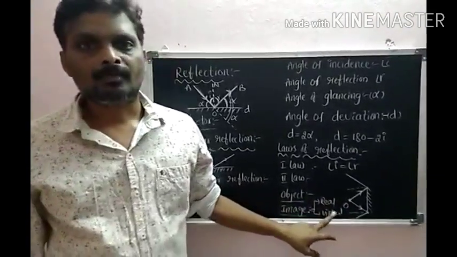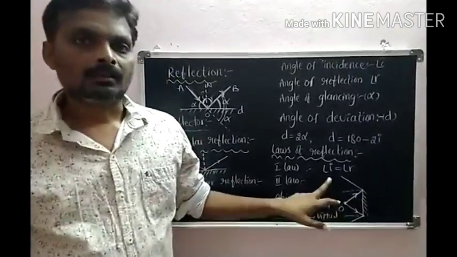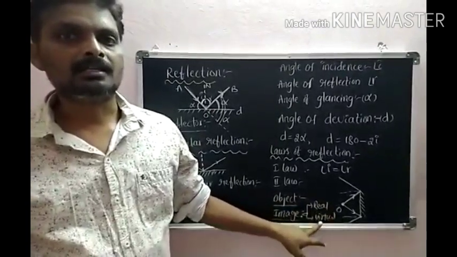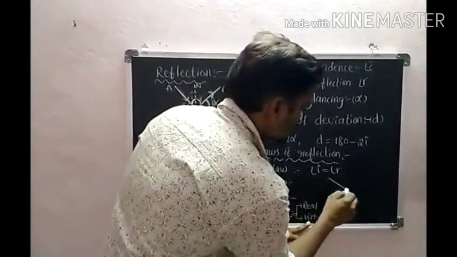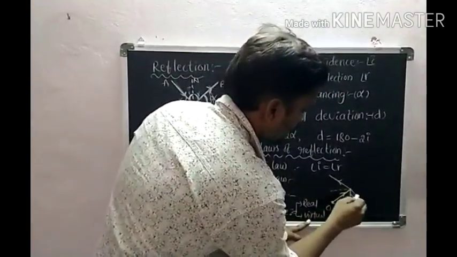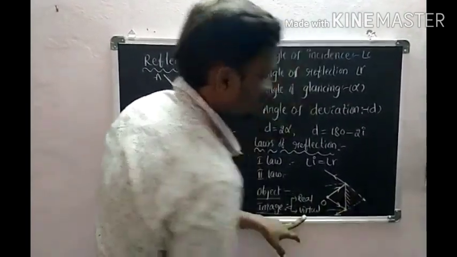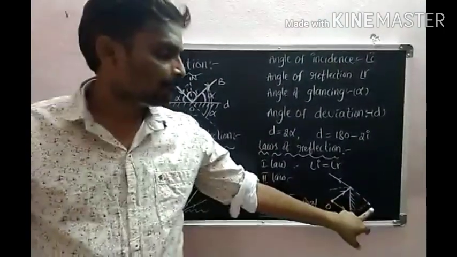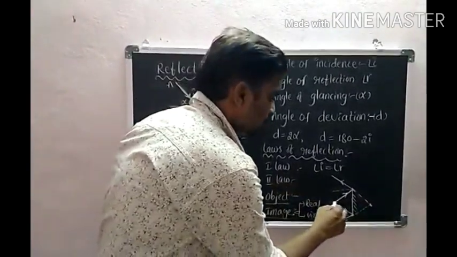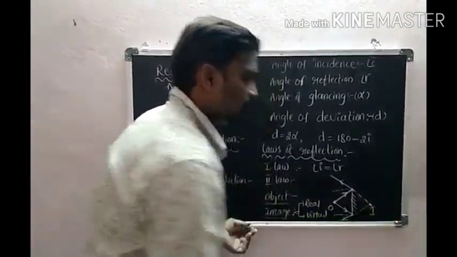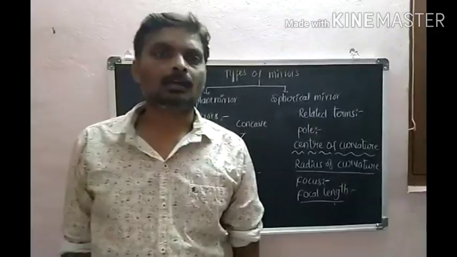What is the virtual image? The image which we cannot catch on the screen is said to be the virtual image. This is the reflected ray, this is the reflected ray. When we extend these backwards, these two intersect here, these are the extended reflected rays. So the point of intersection of extended reflected rays is said to be the virtual image. If the object is real, the image is virtual. If the object is virtual, the image is real. This is vice versa.